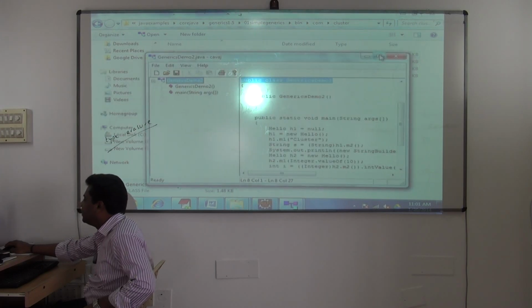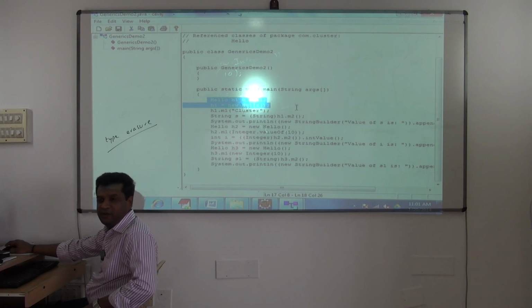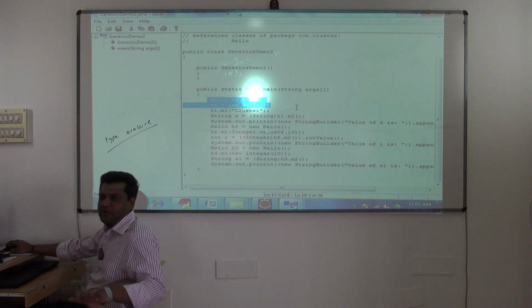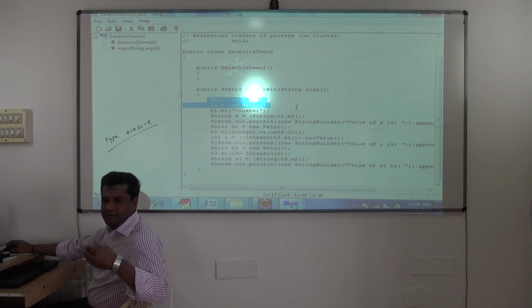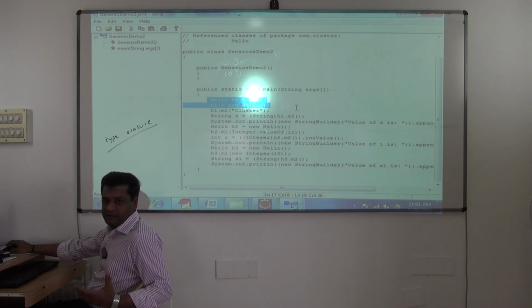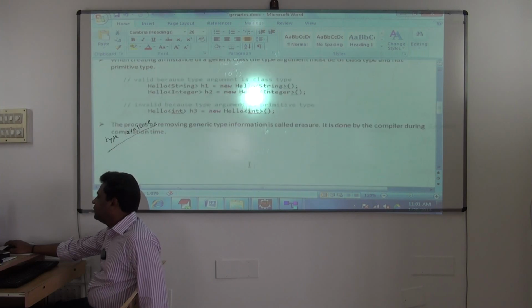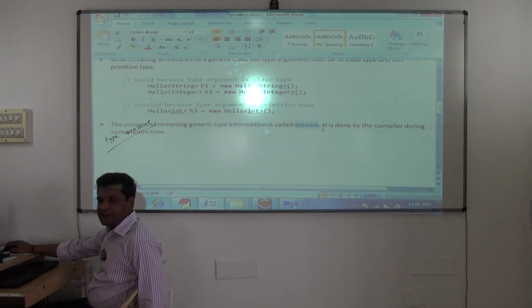Open with any decompiler. See there, h.m1, fine. See, when you're calling the m2 method, here also it's not specifying any type argument. Type argument is also erased. Type parameter is erased. Type argument is erased. Okay, the process of removing the type parameter is called what? Type erasure. Anyway, the notes are there. The process of removing generic type information is called erasure, and it is done by the compiler during compilation time.